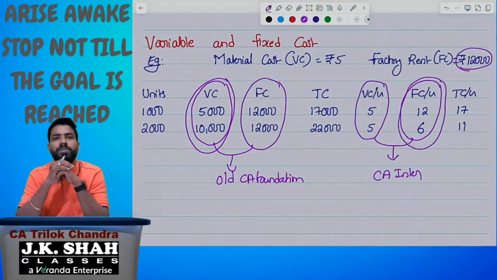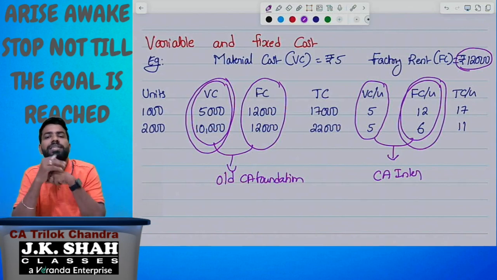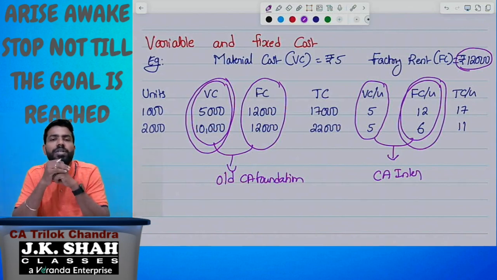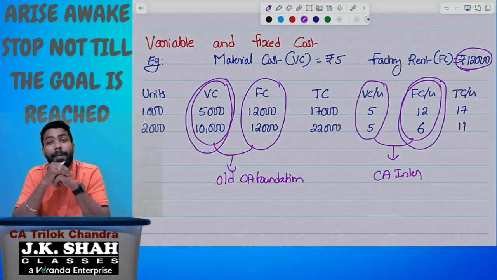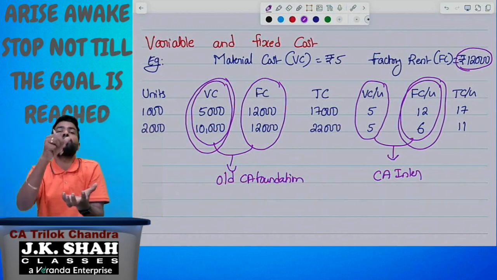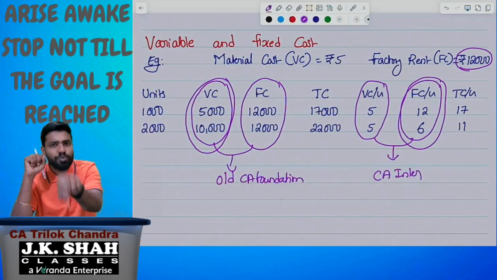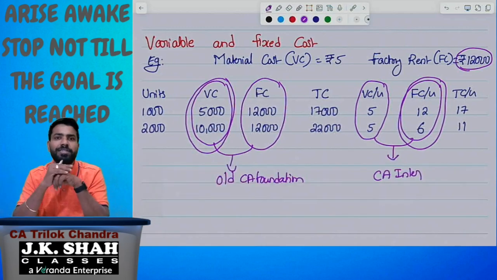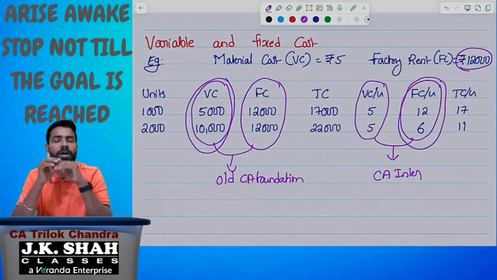Total is 12,000. Initially, in scenario 1, we are producing 1,000 units. So 12,000 divided by 1,000, per unit 12 rupees. That means what is happening here? The 12,000 rupees cost is shared by the 1,000 units. In scenario 2, the same 12,000 is shared by 2,000 units. So per unit decreases from 12 rupees to 6 rupees. Are you understanding? All of you.